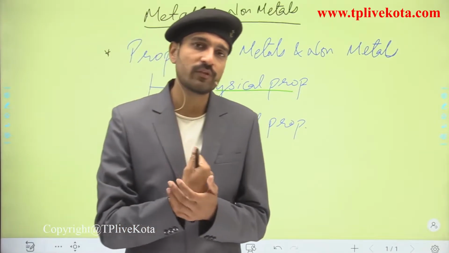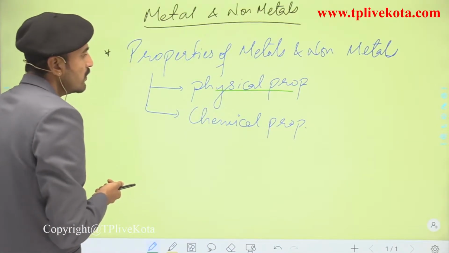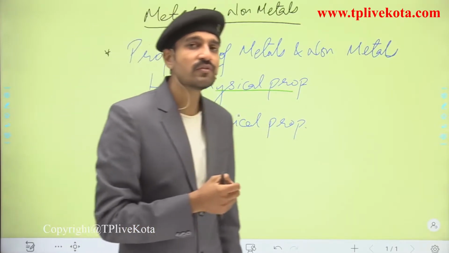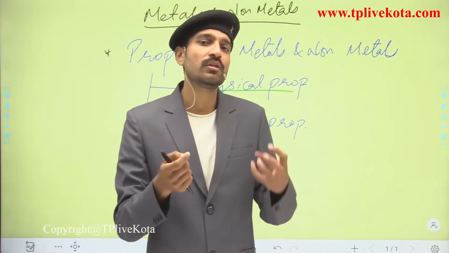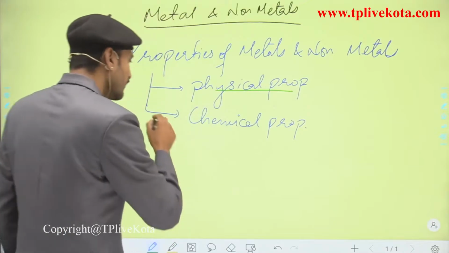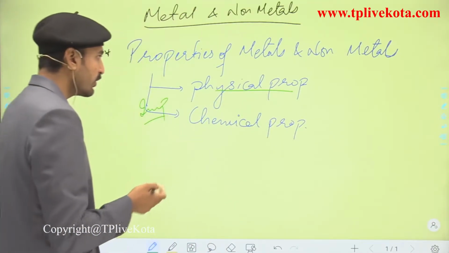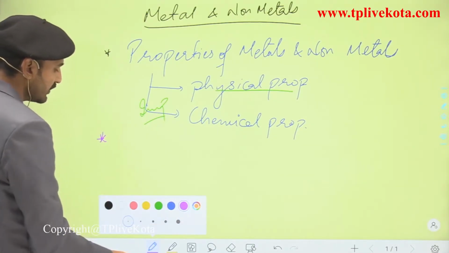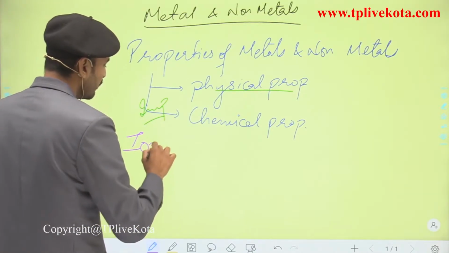From this topic students, the exceptions are important because we have classified the elements into metals and non-metals based on the chemical properties. So this part is the most important, while in the physical part the exceptions are important. Now apart from that, the second important topic that we will be covering in this chapter is the type of bond. So here the ionic bond